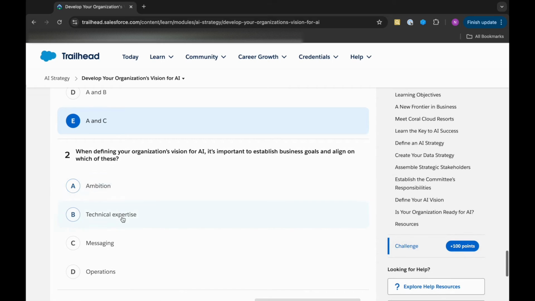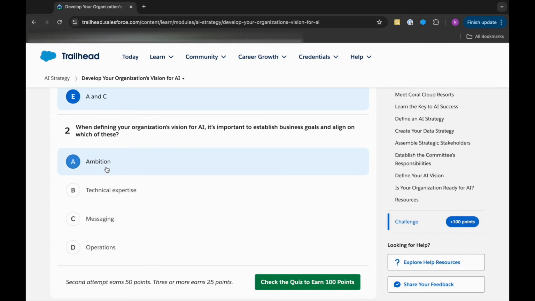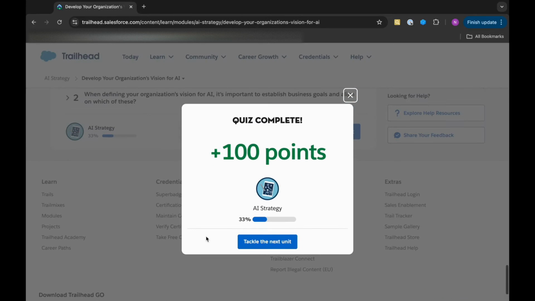Let's come to the second: when defining your organization's vision for AI, it is important to establish business goals and align on which of these. First is ambition, second is technical expertise, third is messaging, fourth is operation. So the first option is the correct one. We need to have ambition aligned with the business goal to achieve the vision of our organization for AI implementation. So let's check this quiz, and it's correct.